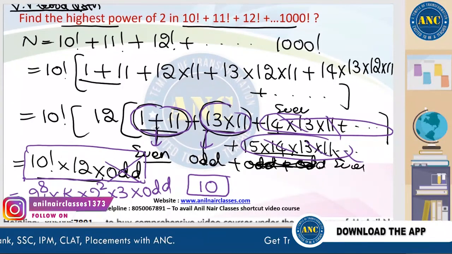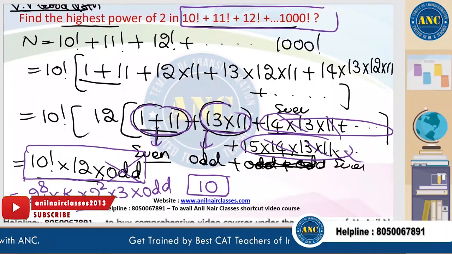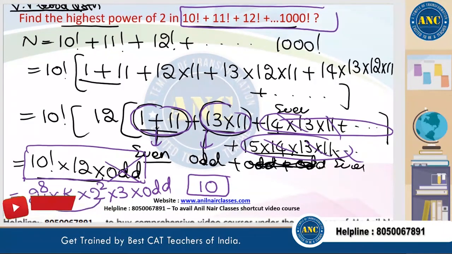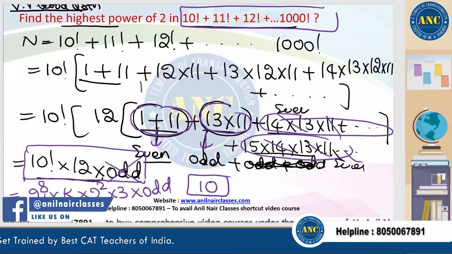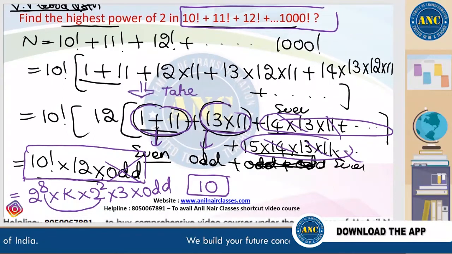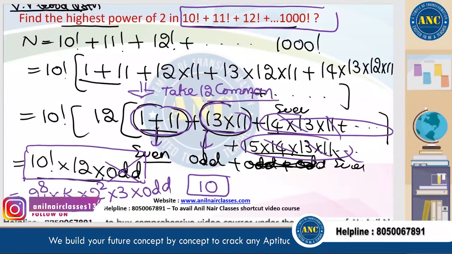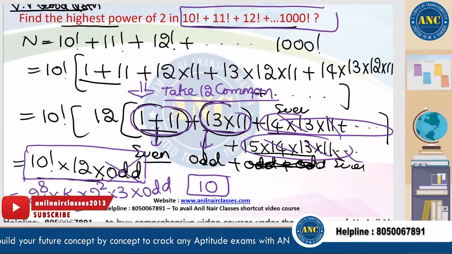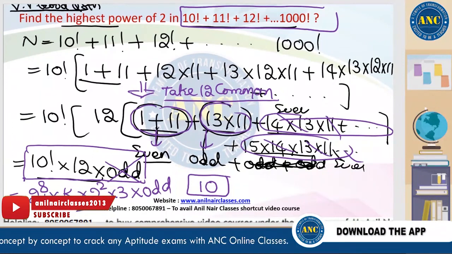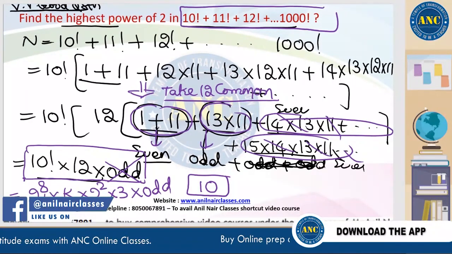What is the difference? Previous question is 10 factorial plus 12 factorial plus 14 factorial. Only thing from here to here, take 12 common. Take 12 common, you will get the answer. I hope it is clear, right?